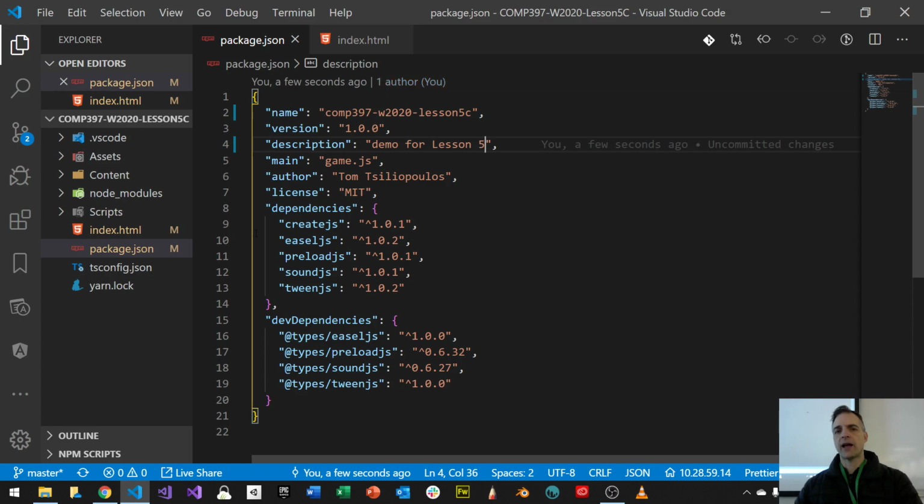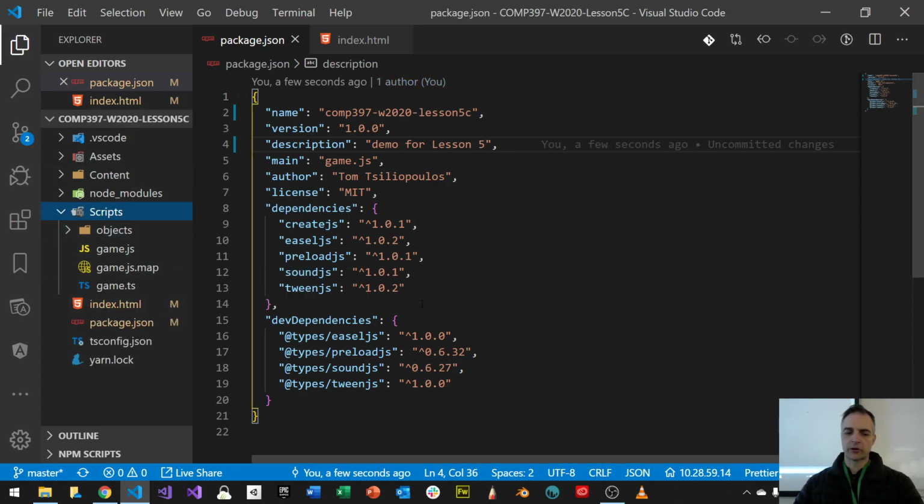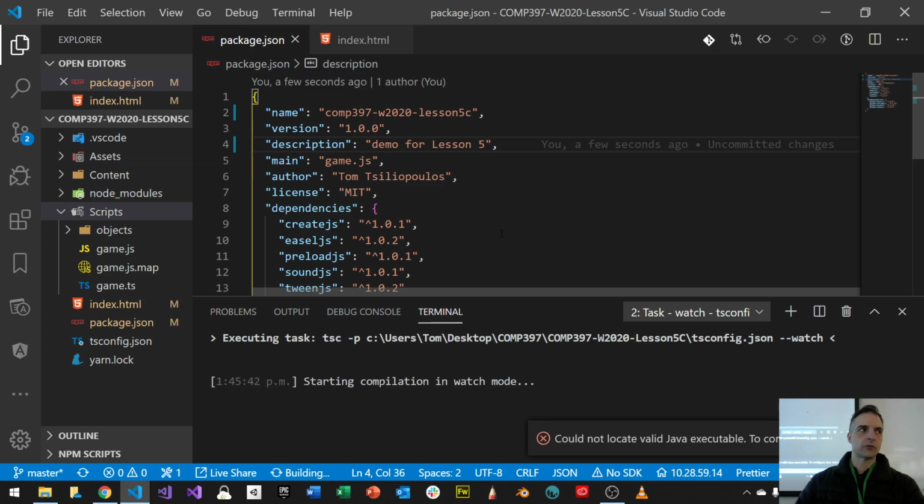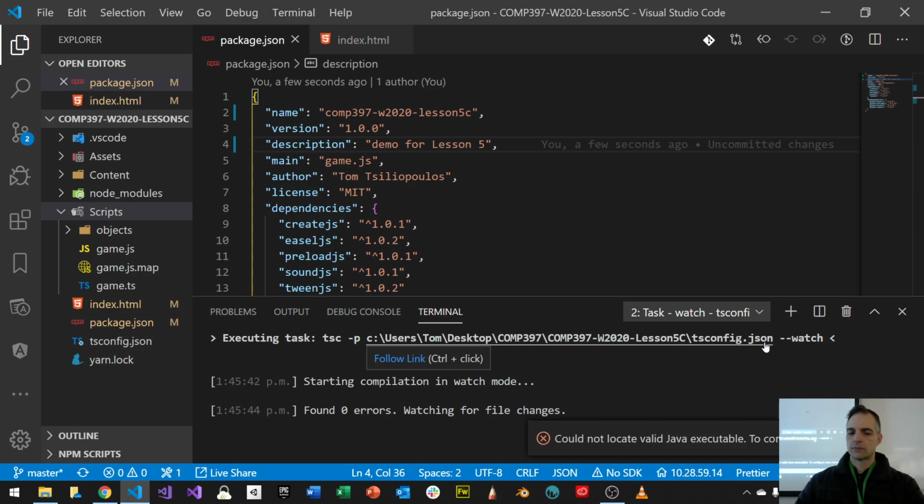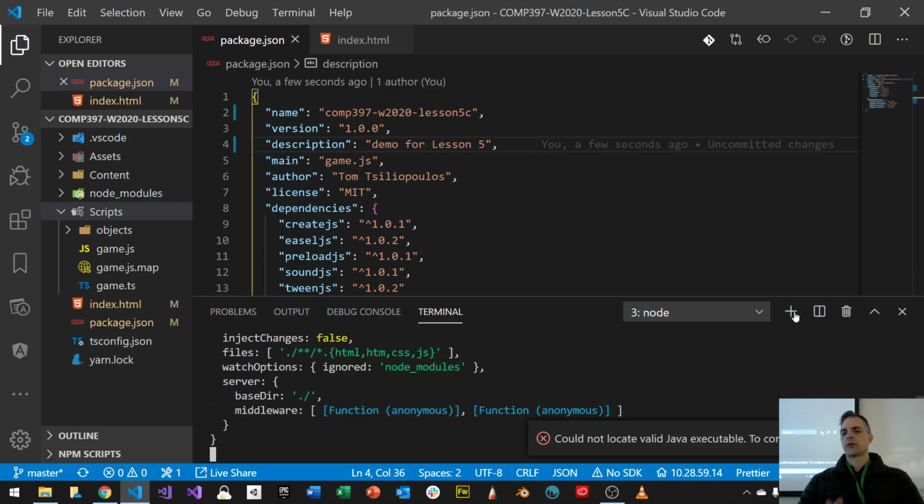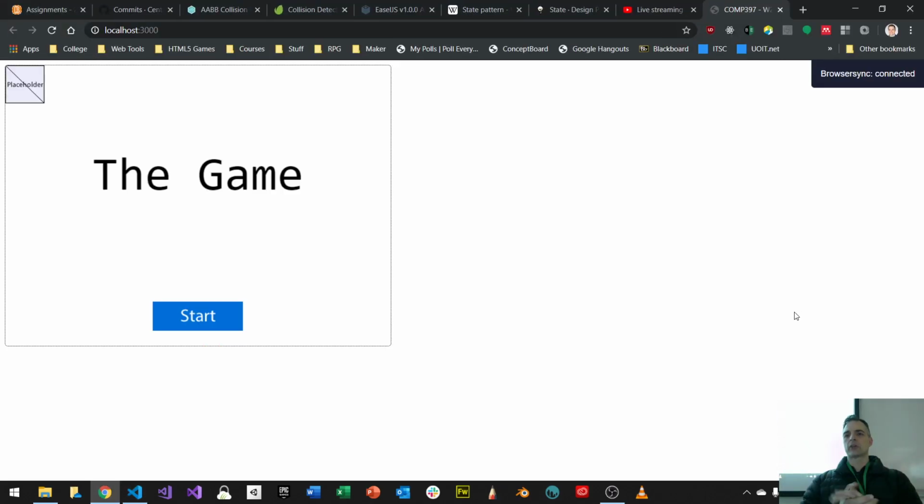Okay, so cool. So we have this, and I want to see what we have. So Control-Shift-B, it's going to build. I'm going to go into my watch task, right? I want to transpile between TypeScript and JavaScript. That's what that Control-Shift-B does. And then I want to run light server so I can see what my web page looks like right now. And it looks like this.